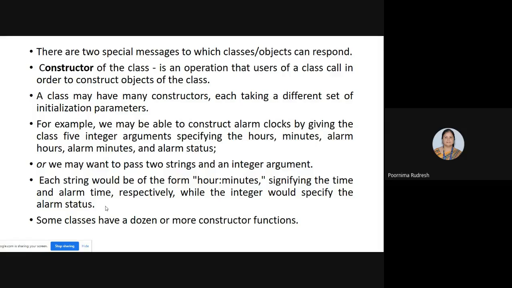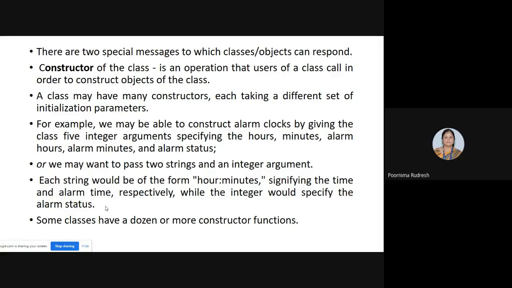But it is an integer argument. Then how can we represent that in the form of an integer argument? How can we pass the values for that? Because we are declaring it as an integer argument, what will be the value for alarm status? On or off?